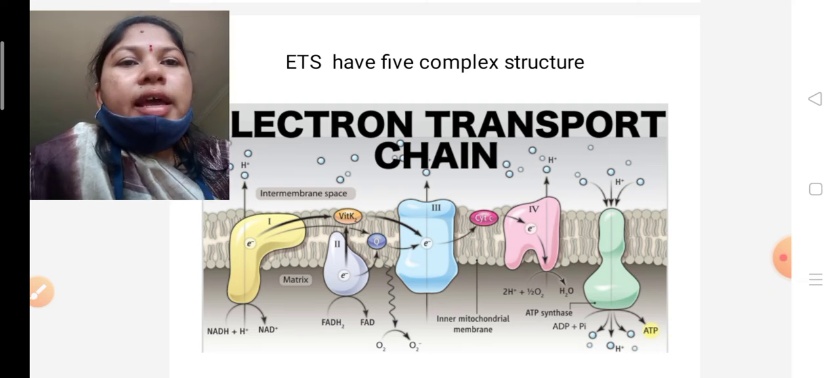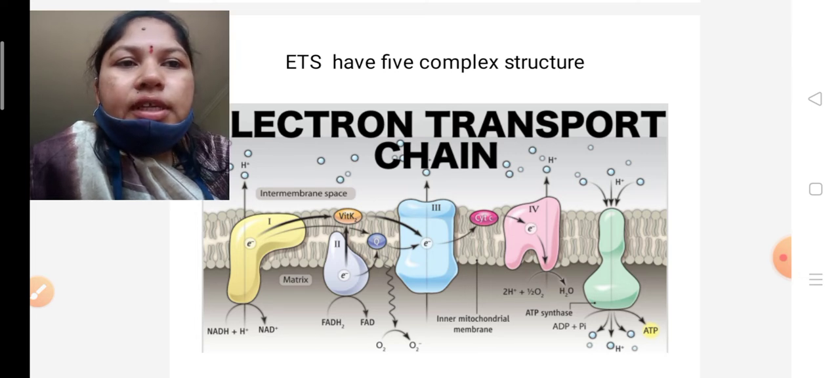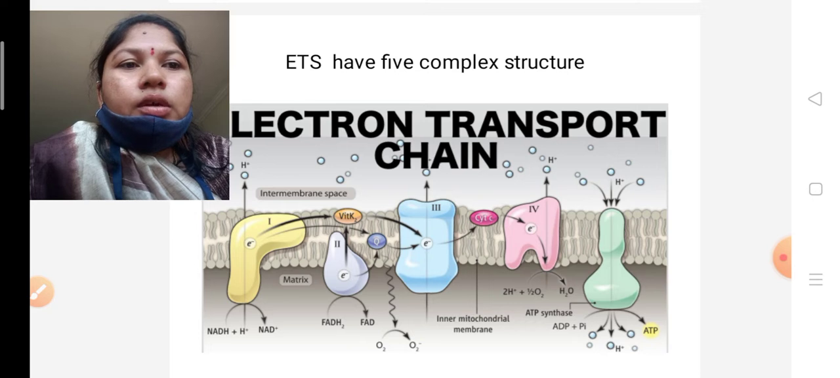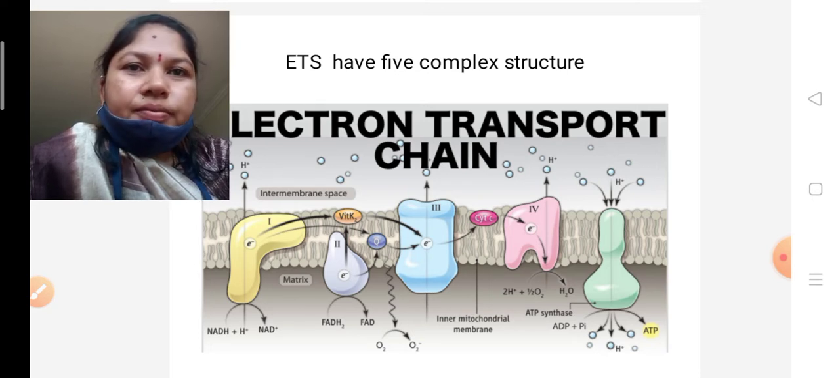Okay, the electrons are transferred from complex 1 to 2, 2 to 3, 3 to 4. Up to complex 4 the electron transport system was completed. So here the water molecule is produced at the complex 4 structure. Okay, but why is there a complex 5? Complex 5 always produces ATP.